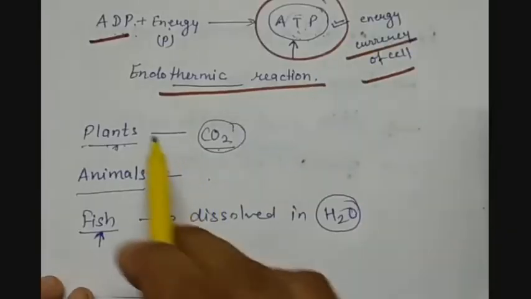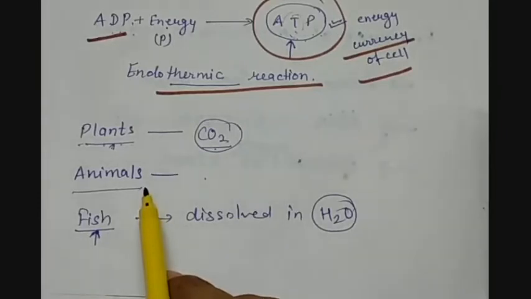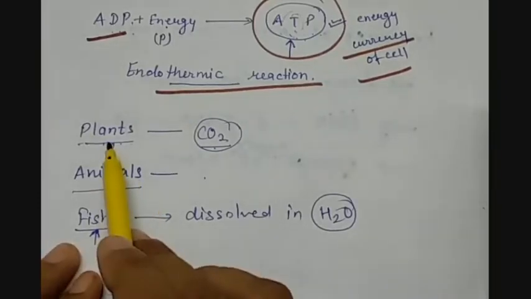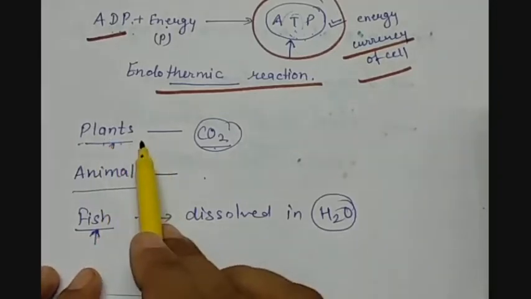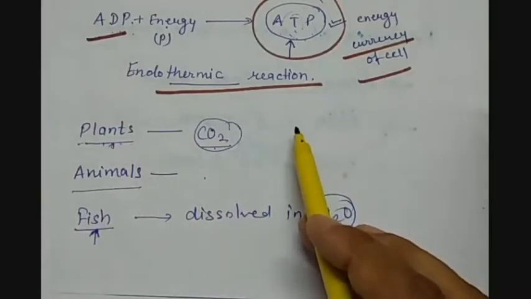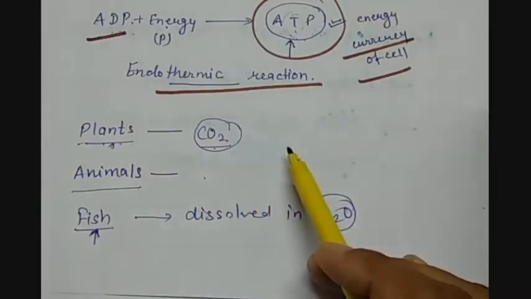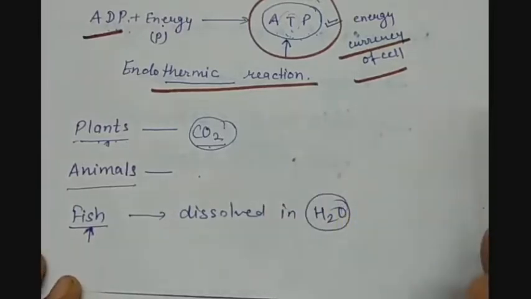So we have plants and animals, both of which need oxygen for oxidation of their food. Now, plants need carbon dioxide as a raw material, so they take it in with the help of stomata, and then oxygen is produced as a byproduct, which is removed by the stomata only.